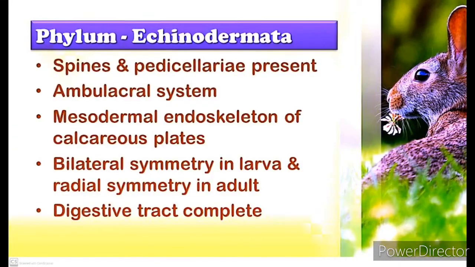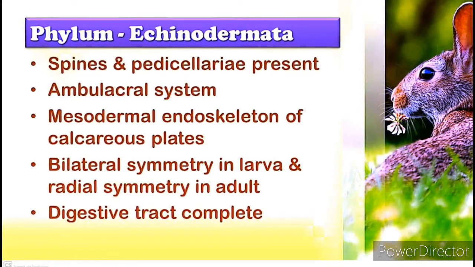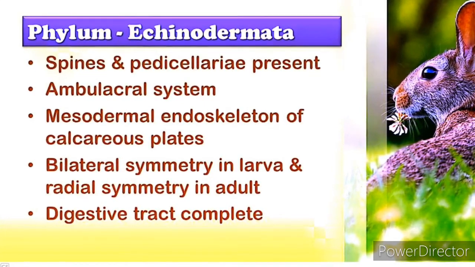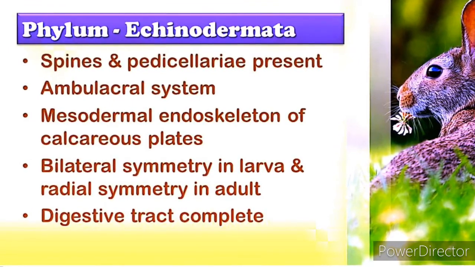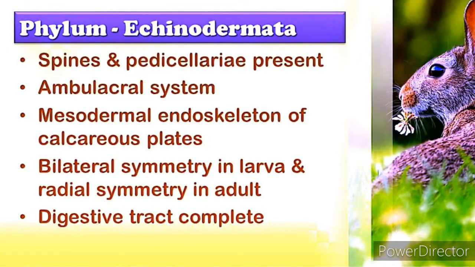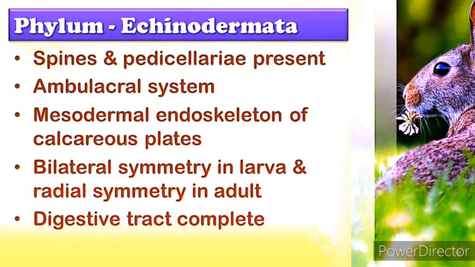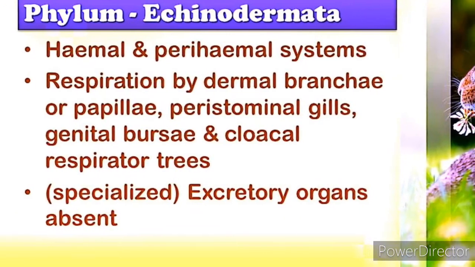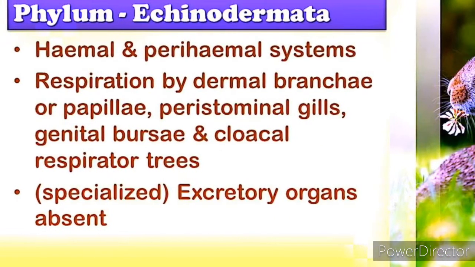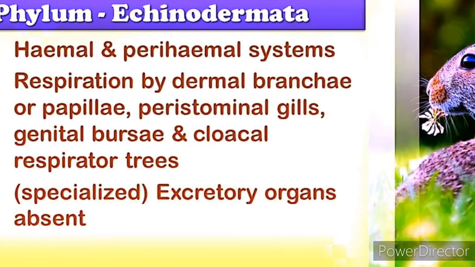Echinodermata. Echino means spines, dermata skin. So they are spiny skinned. They have tube feet for locomotion. They are marine, free living. They show organ system level of organization. They have radial symmetry, diploblastic, coelomate. Digestion is complete. Excretory organs are absent. Nervous system is poorly developed.